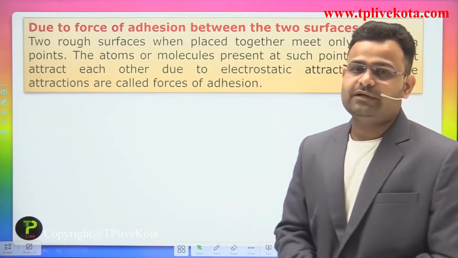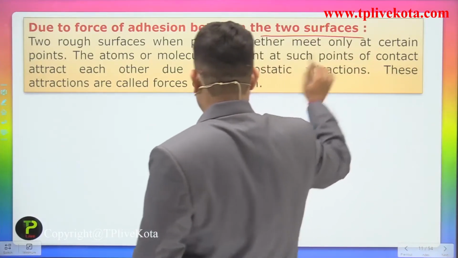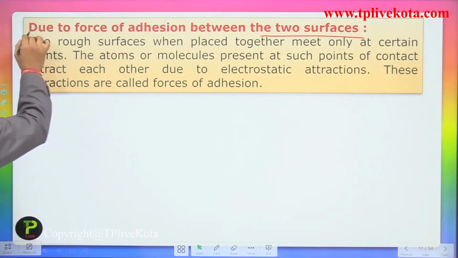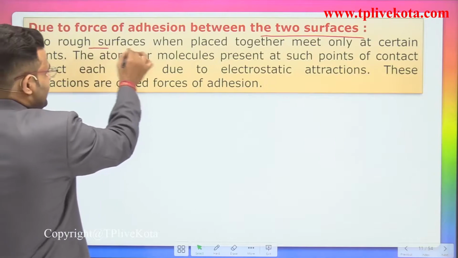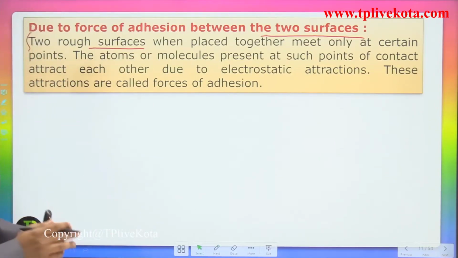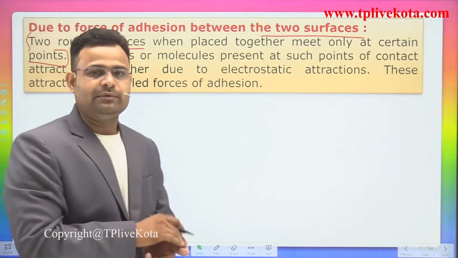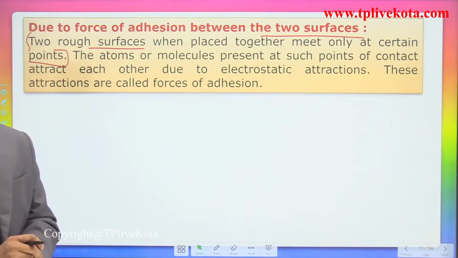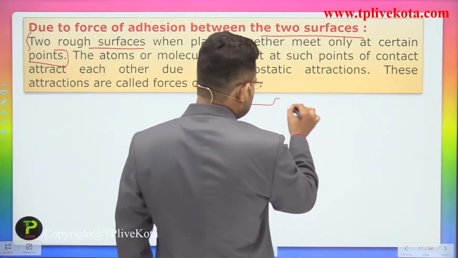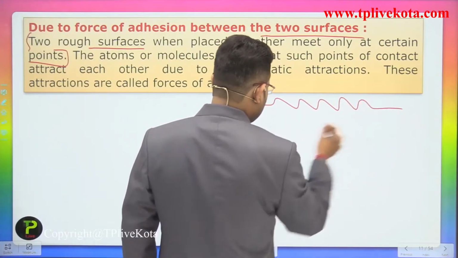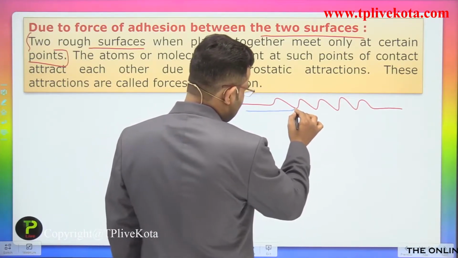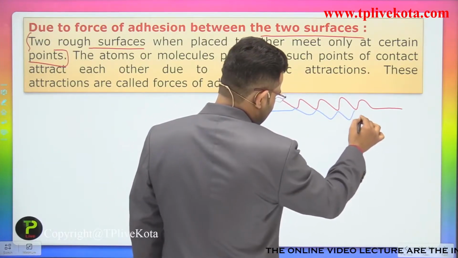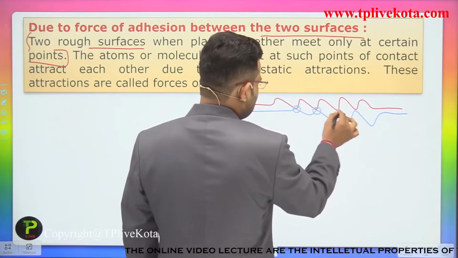Due to a force of adhesion between the two surfaces. Let's see, guys, that is a new word for some students. The roughness, when placed together, meets only at certain points. If you place one body on an upper body, there are some points which meet each other, just like hills and valleys. If you place the other body on that surface, some points will be in contact.